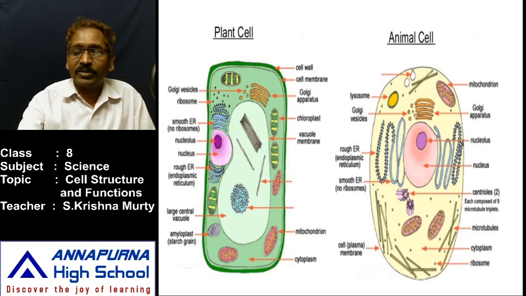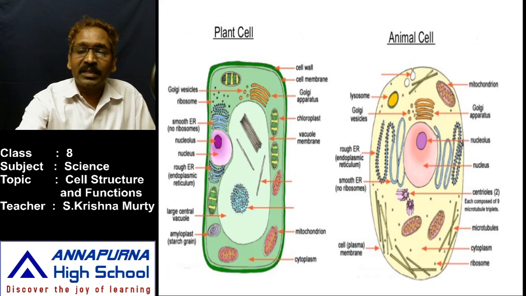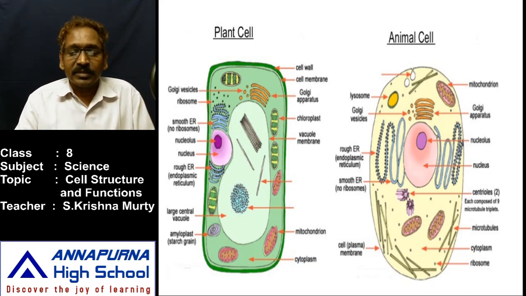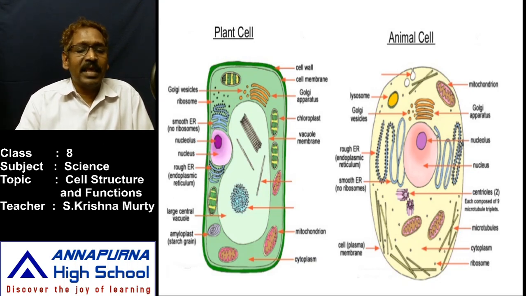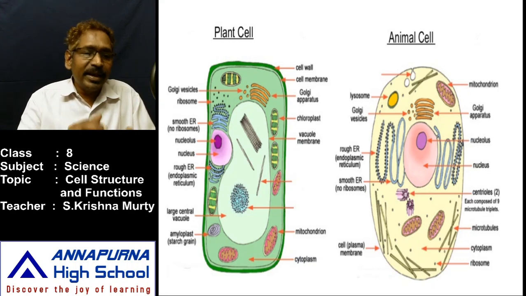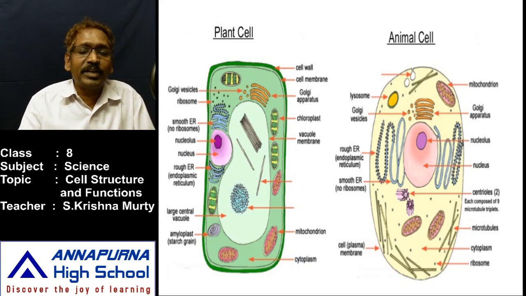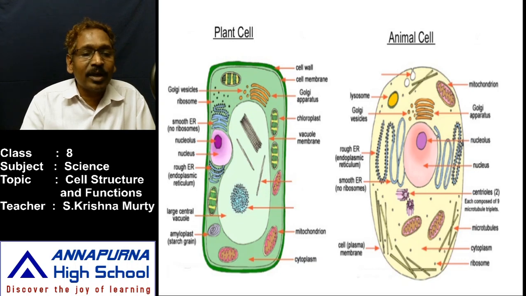Let us discuss the nucleus. That is the important organelle for us. I think you know very well about the different kinds of organelles present inside the plant cell and animal cell. Shall I say once again? I think you already read about them, the different parts in the plant cell and animal cell. In the middle of the plant cell or the animal cell, the nucleus is there. Nucleus is the prominent organelle. And after the nucleus, another important organelle, the mitochondria, is there.